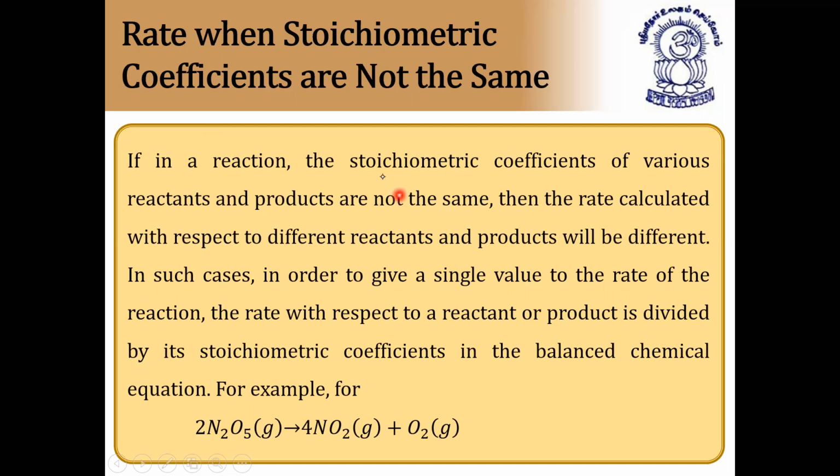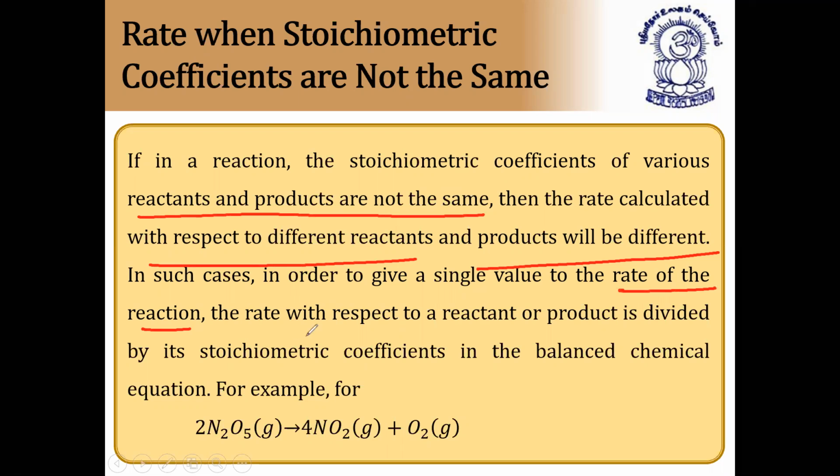Next, rate when stoichiometric coefficients are not the same. Very important point. So here you have to see how to write the rate equation. If in a reaction the stoichiometric coefficients of various reactants and products are not the same, then the rate calculated with respect to different reactants and products will also be different. In such cases, in order to give a single value for the rate of reaction, the rate with respect to a reactant or product is divided by its stoichiometric coefficient in the balanced chemical equation.